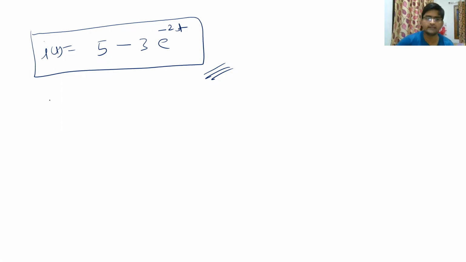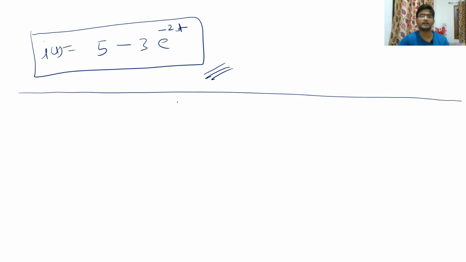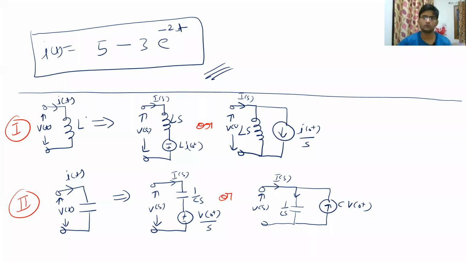So I'm just going to write the summary quickly of those inductor and capacitors, and this will be helpful for you to solve some more examples, which I recommend you solve from the books I have recommended initially. So you can see the summarized way of converting inductor and capacitor whose initial values of current and voltage were I0 plus and V0 plus respectively. So this is your series circuit, this is your parallel circuit for the inductor, and this is your series circuit, and this is your parallel circuit for the capacitor. So you only remember this and you will be able to solve all the questions of transients using Laplace transform very easily.